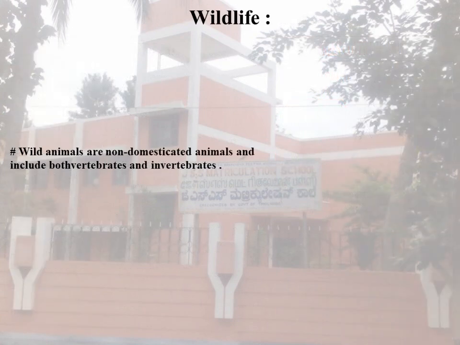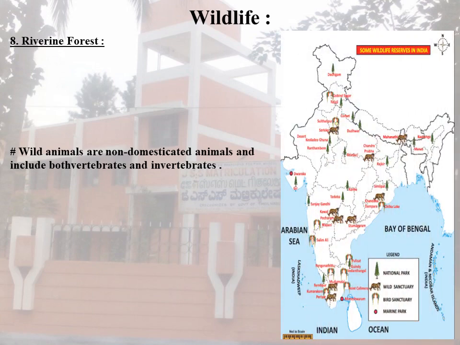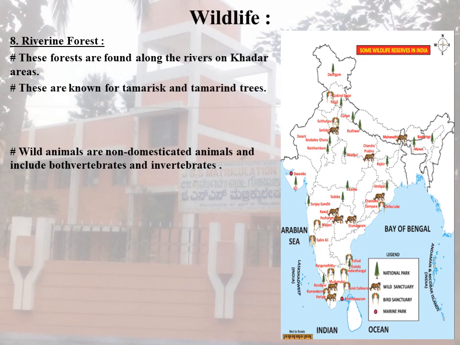The next point of the natural vegetation is ravine forest. These forests are found along the rivers and other areas. They are known for tamarisk and tamarind trees. The rivers of the Great Plains are more prominent for these types of natural vegetation.